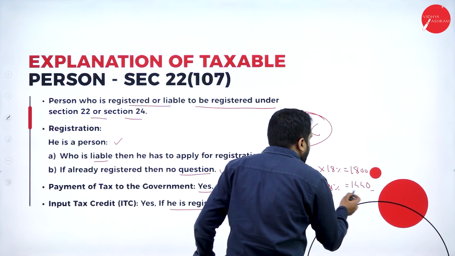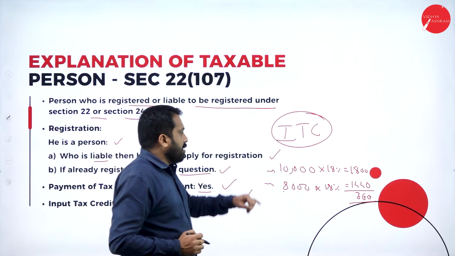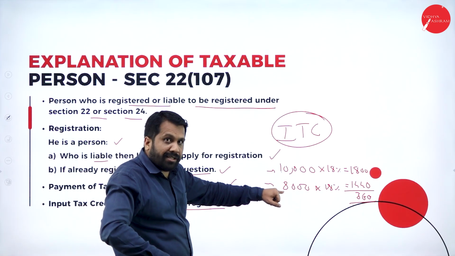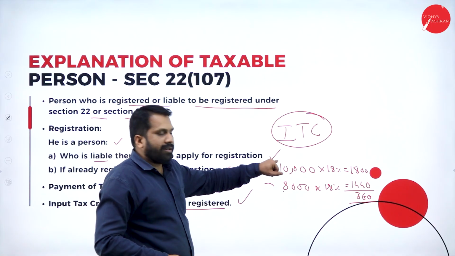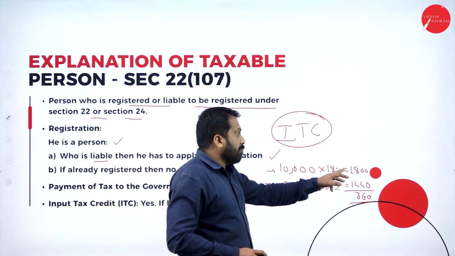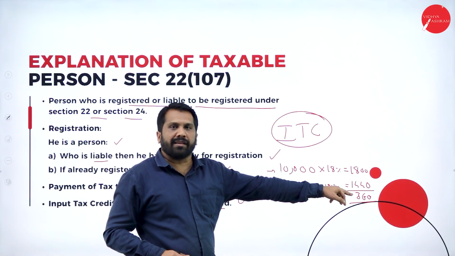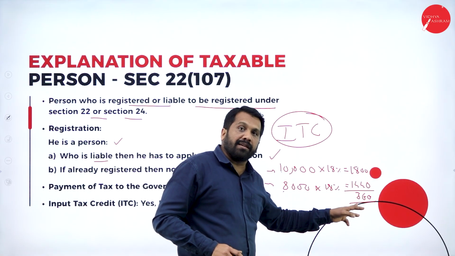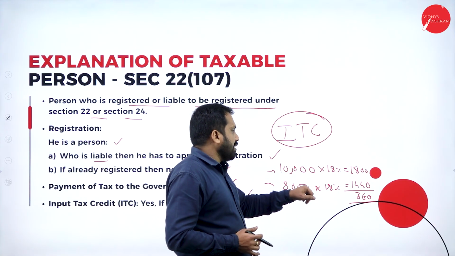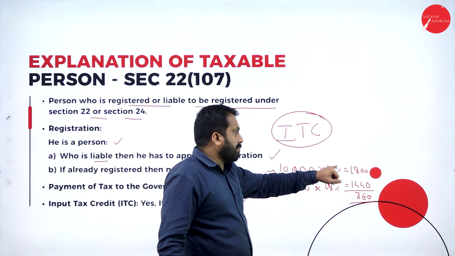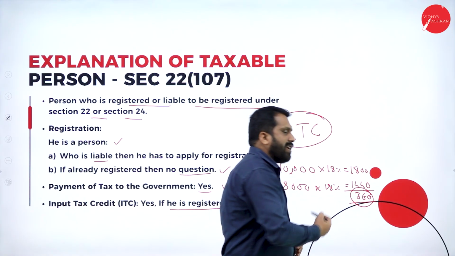Now, there is a loss of 360 in the tax. Your selling price is lesser than buying price. Again, I will repeat, your selling price is lesser than buying price. It means you paid more tax while purchasing and you paid less tax while selling. 360 excess paid? Yes, because tax is always finalized at the time of sale. At the time of sale, the tax is only this much. At the time of buying, the tax is more. 360 extra tax you paid.